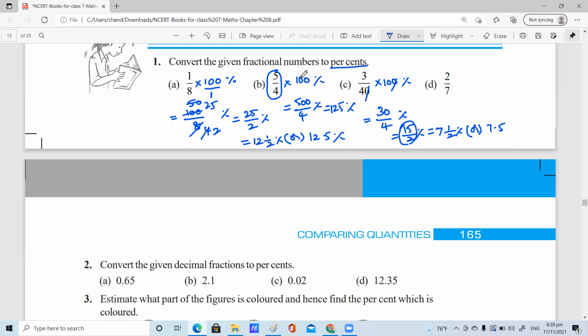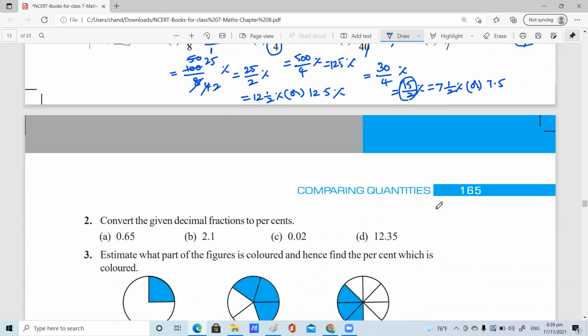Your question is there is a fraction here. The fraction is 2 by 7. You need to convert into percent. What should I do, Vallabha? I should multiply with 100%. Come on, Vallabha. Now 2 into 100, 200 divided by 7. Please do the division, 200 by 7, and give the answer. This is your task.